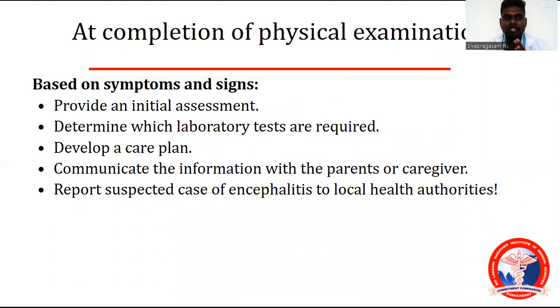At completion of physical examination, based on the symptoms and signs, provide an initial assessment. Determine which minimalistic laboratory tests are required. By the history taking itself, you have to get the differential diagnosis. With those differential diagnoses, by examination, you have to confirm and come down to one or two provisional diagnoses. With those provisional diagnoses, you do the test to reconfirm.